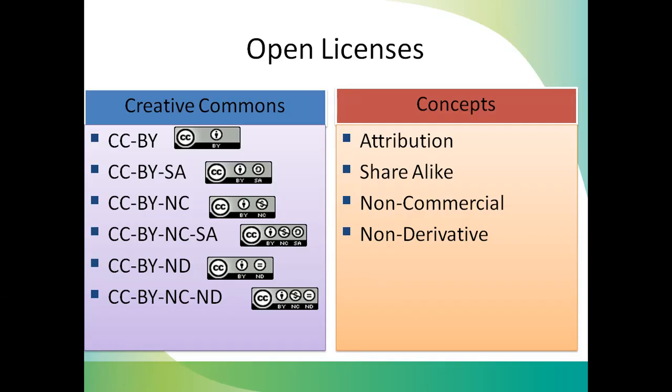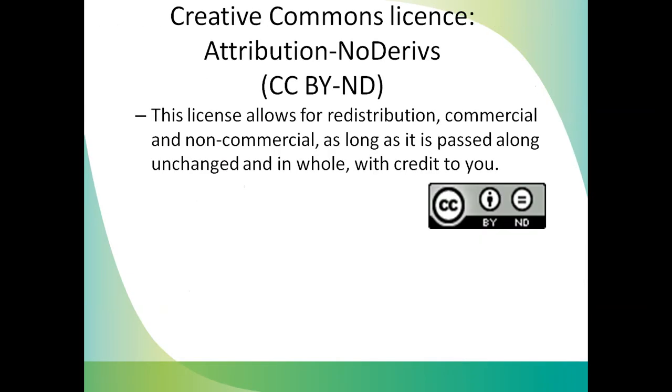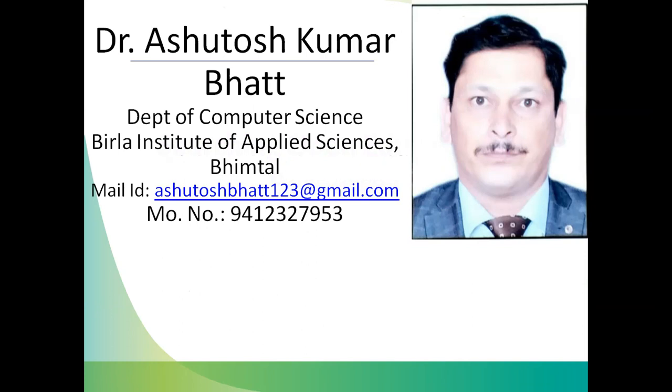So finally we can see these are the six different types of licensing. Under these licenses we can contribute our content on the web and generate our content on the web. So this is all about open licensing. Under these licenses we can use the content of any open repository. And in the next lecture I will discuss how to use the content from the open licensing.